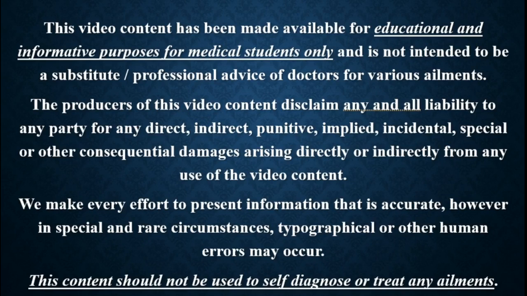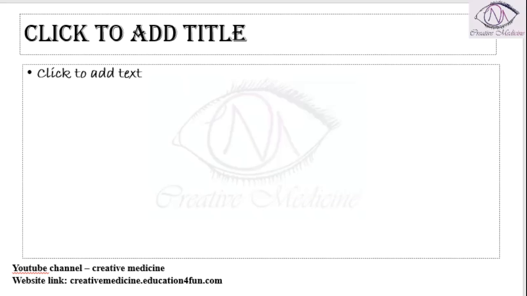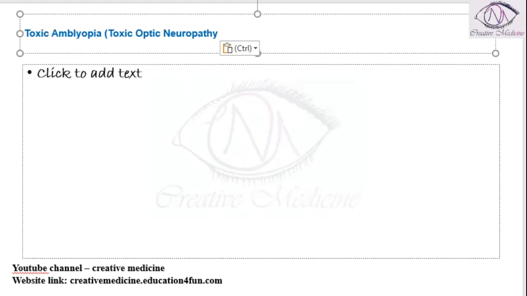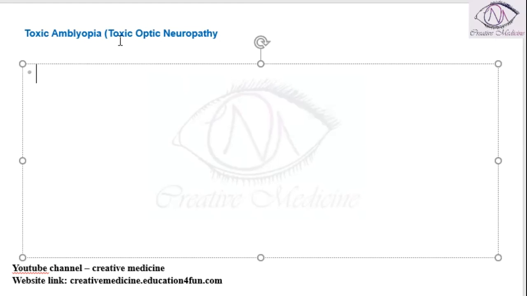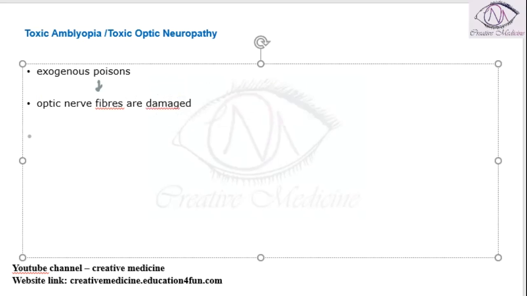In this lecture, we will learn about toxic amblyopia. As the name says, this is toxic amblyopia or toxic optic atrophy. Here there are some toxins or exogenous poisons which result in damage of the optic nerve fibers. Because of these exogenous poisons, the optic nerve fibers are damaged, and this damage is seen mostly bilaterally. It will also lead to retrobulbar neuritis.